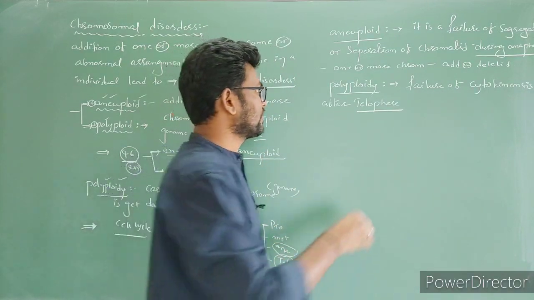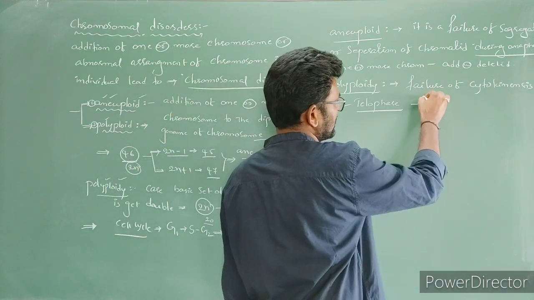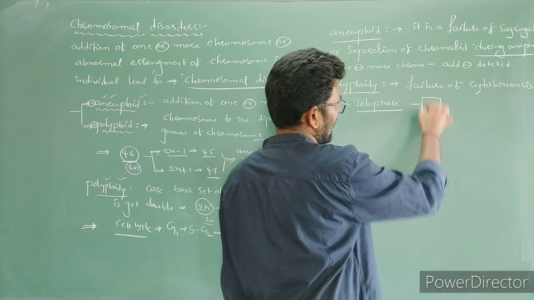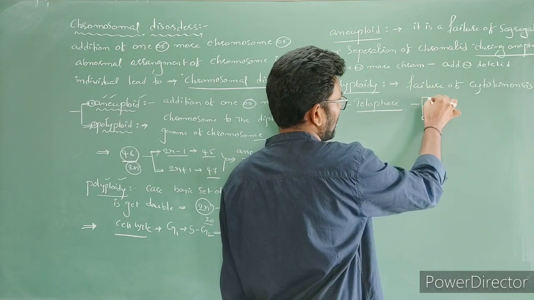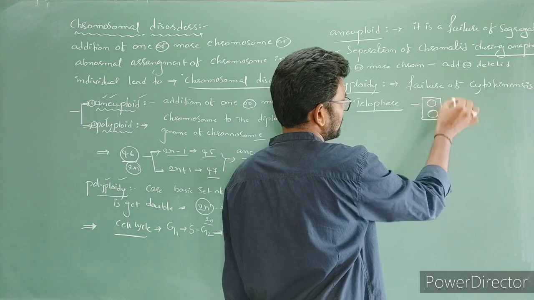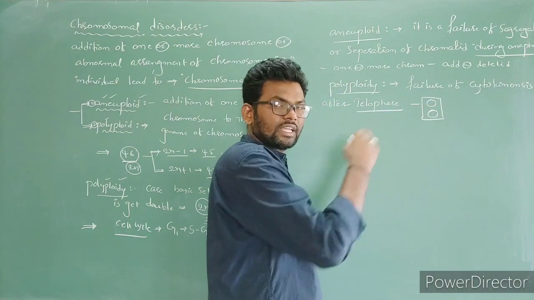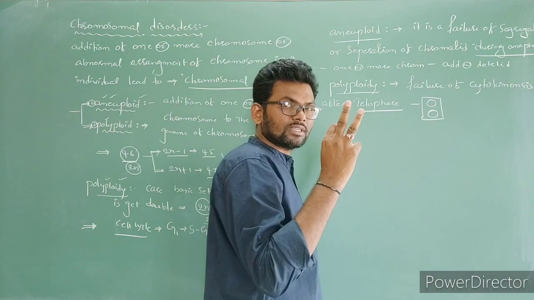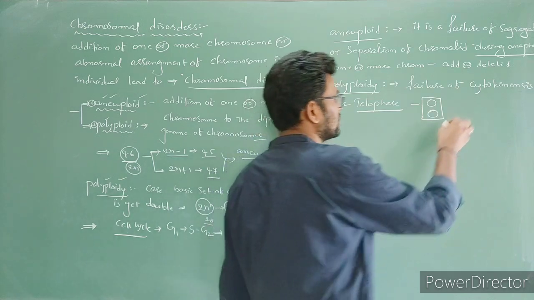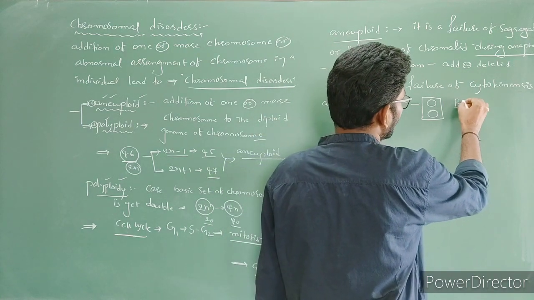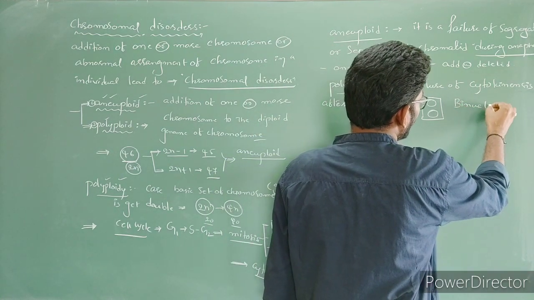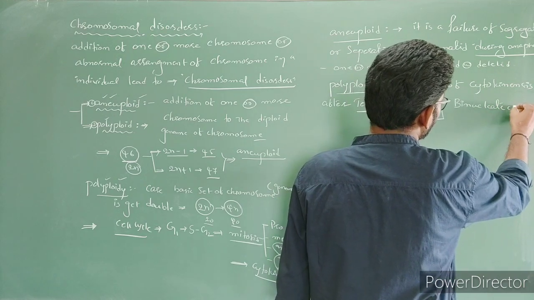After telophase, here this is a cell, and such a cell has two nuclei present within the one cell. It is called a binucleate cell.